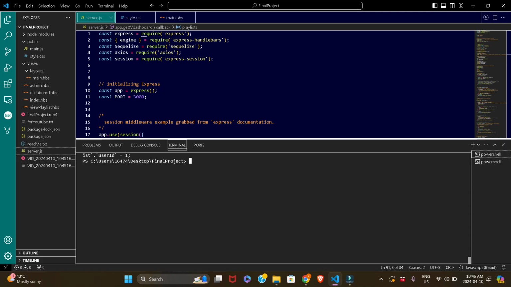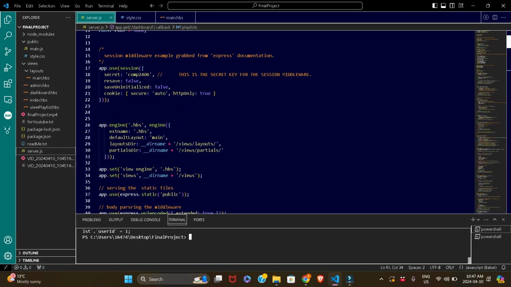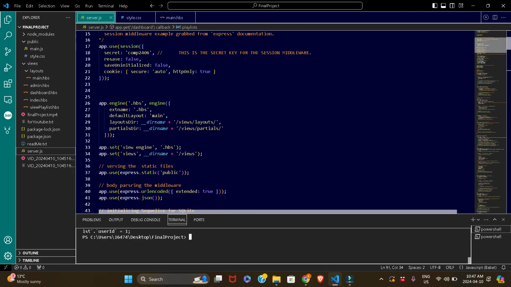But using Sequelize, everything happens within the server, dynamically. The database is changed, and a user is added, removed, and so on.